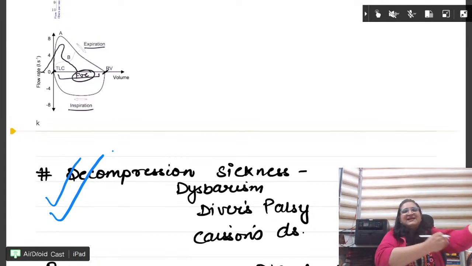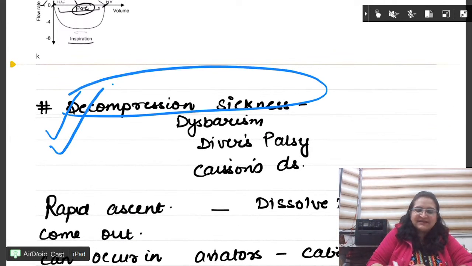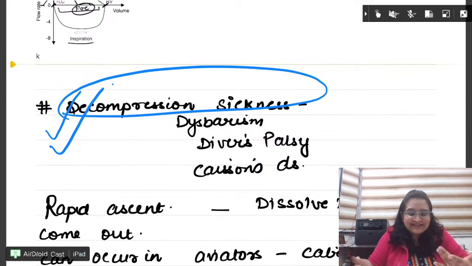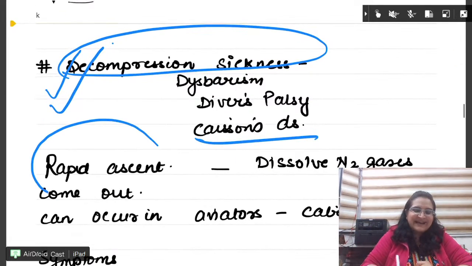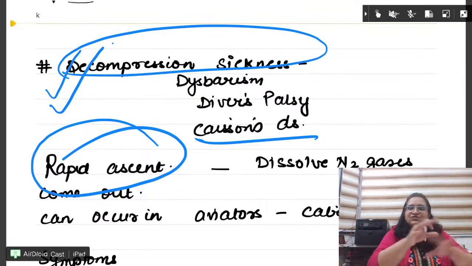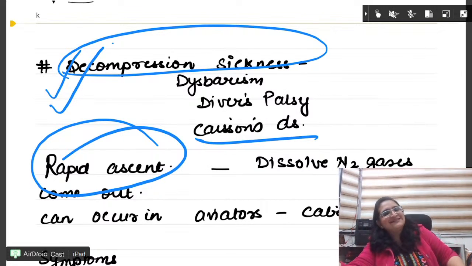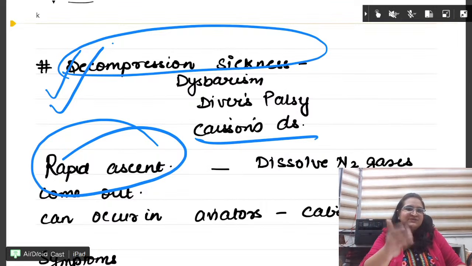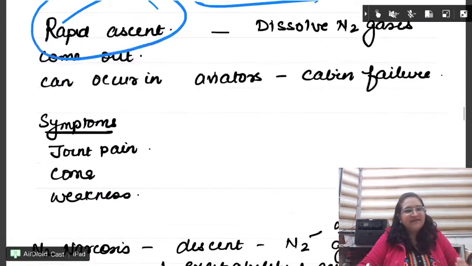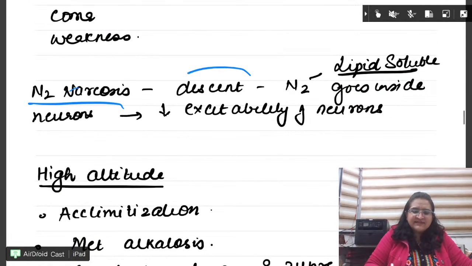Next is decompression sickness. See beta, decompression sickness, dysbarism, diver's palsy or Caisson's disease, it occurs when there is rapid ascent. What happens? Nitrogen gas gets dissolved into the tissues, including the nervous system. When the person comes up rapidly, the nitrogen gas comes out and leads to this. It can occur even in aviators: joint pain, coma, muscle weakness, all that will occur. N2 narcosis occurs in the descent.